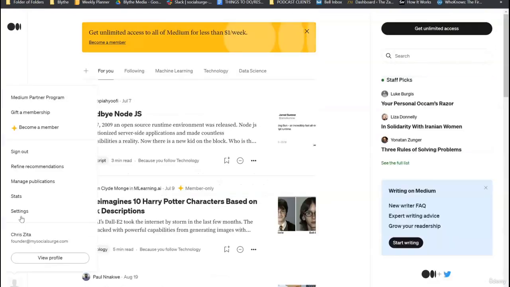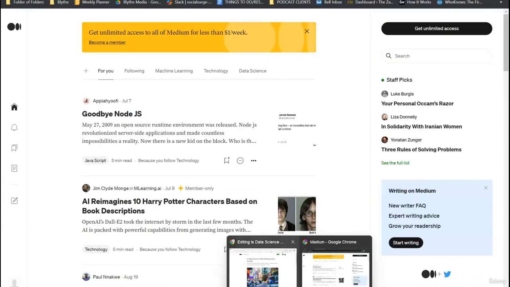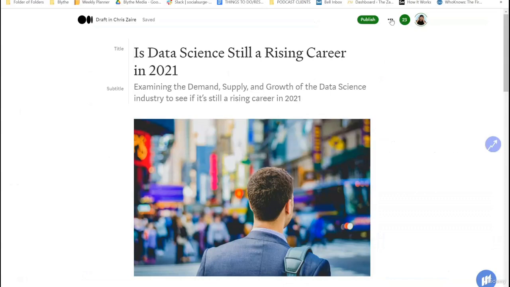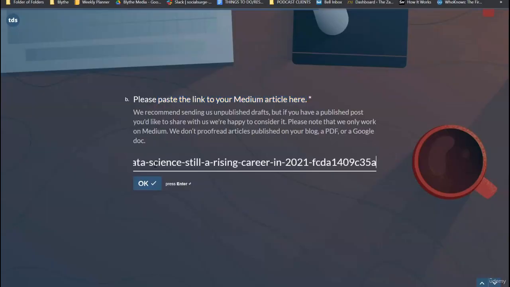You basically want to go to stories. Again, let me go to my other profile here. You would just click on the 3 dots, share draft link, copy it, and then paste it here. Okay.